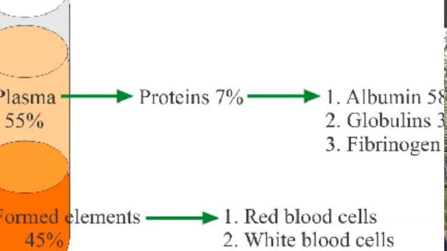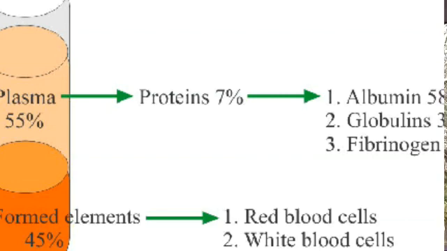And the next one is globulin. Globulin helps in defense. That gives resistance power in our body against some diseases. Then fibrinogen helps in the coagulation of blood. Coagulation means clotting of blood.